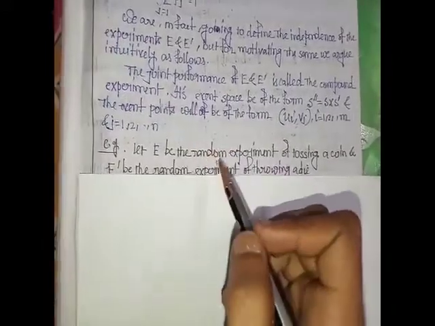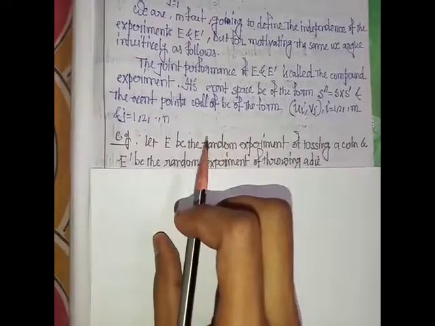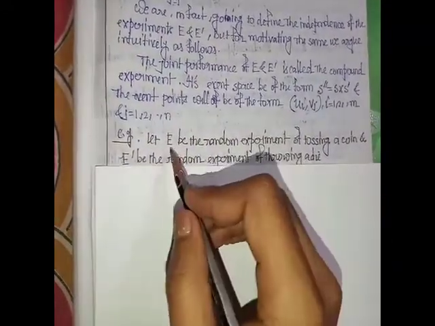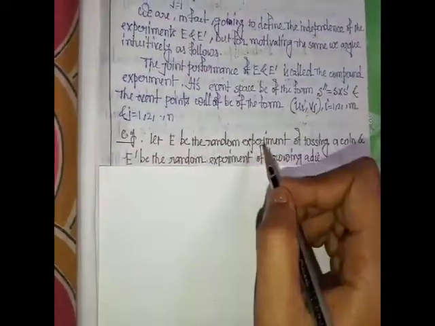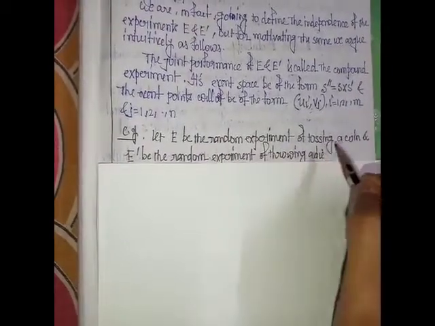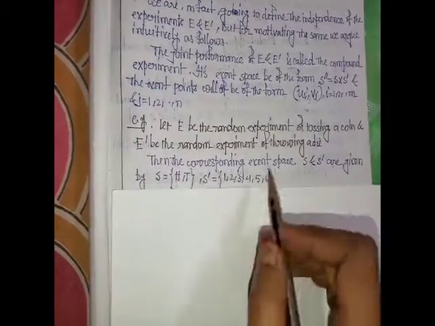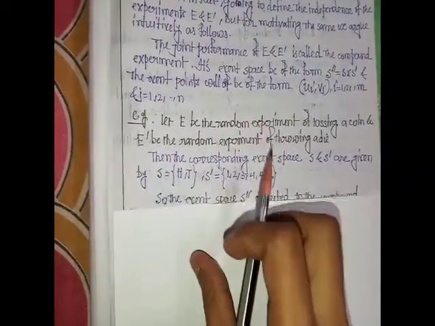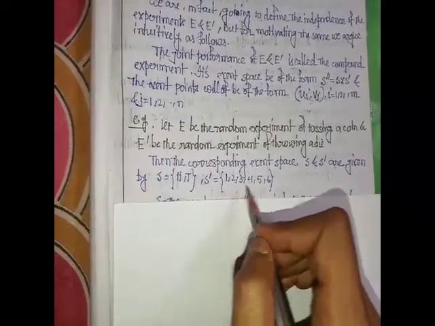Let us take an example. Let E be the random experiment of tossing a coin, and E dash be the random experiment of throwing a die. They are independent; there is no relation between E and E dash. Let the sample space of E be S, and S dash be the sample space of E dash. Then S contains 2 points, head and tail, and S dash contains 6 points.